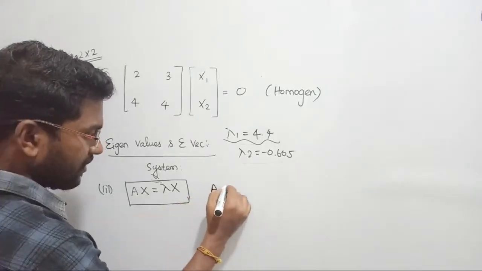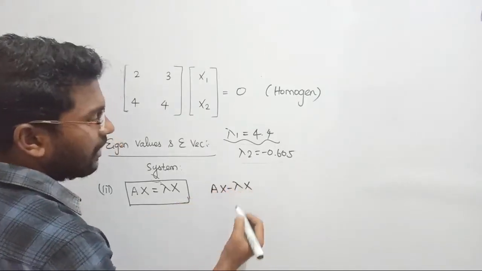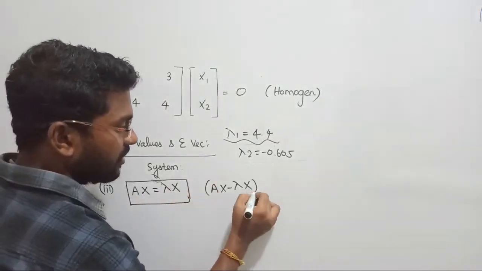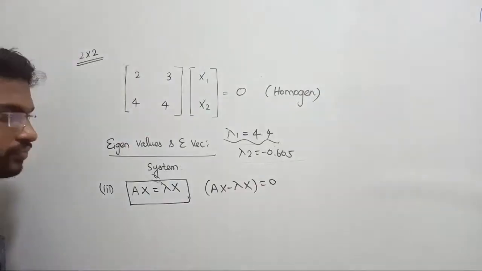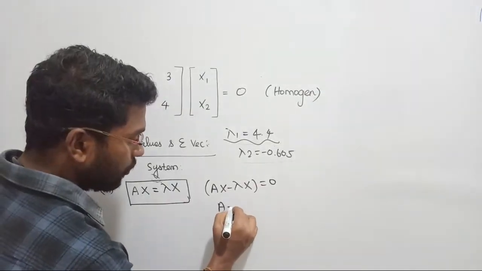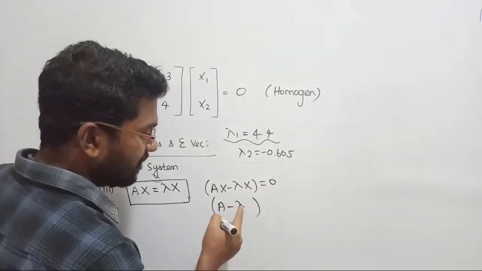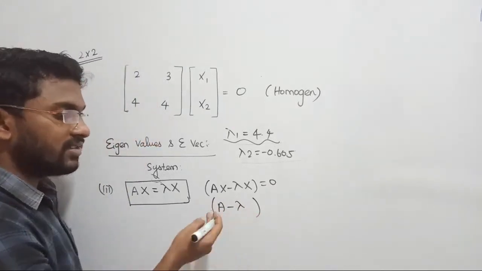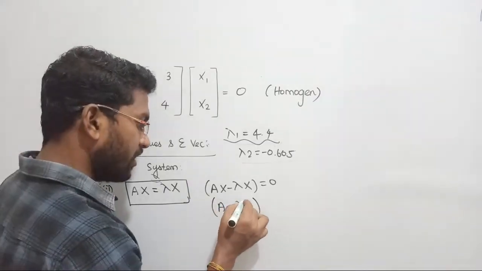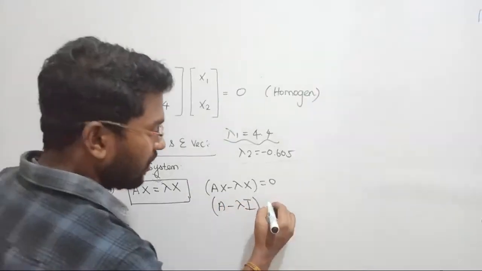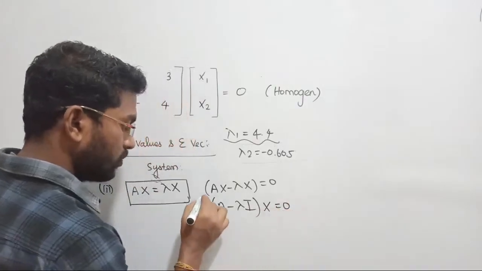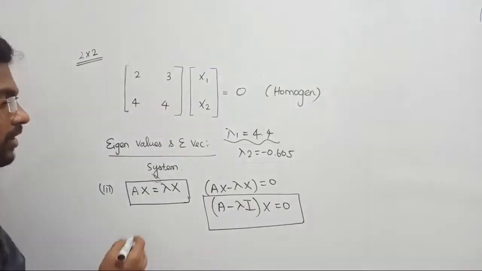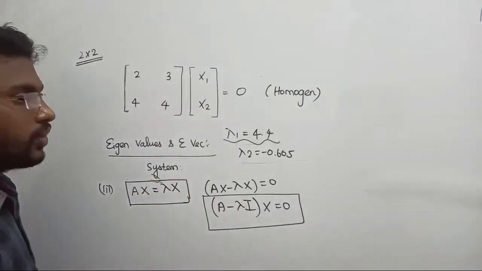We can write Ax minus lambda x, just to bring this lambda to the left hand side, such that Ax minus lambda x is going to be equal to 0. From this you can take x outside. A minus lambda, guys listen, lambda is an eigen value. An eigen value cannot be directly subtracted from our matrix. For that, this lambda is multiplied by a unit matrix, and then you can consider the eigen vector x equal to 0, such that this is the equation that we are using in order to obtain the eigen vector.